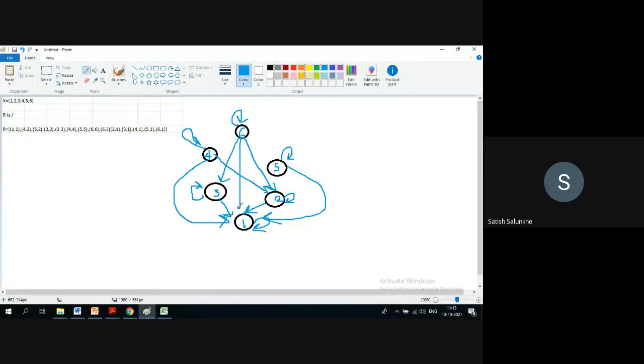Okay. So this is your diagram. In terms of graphical representation, we have shown your partial order relation. This is the way you are showing your partial order relation.